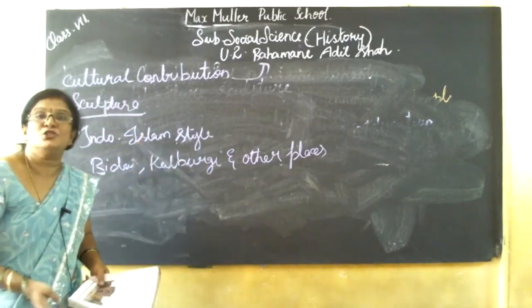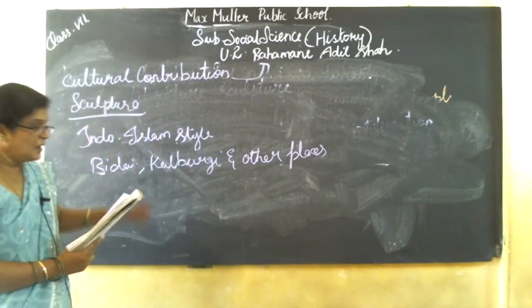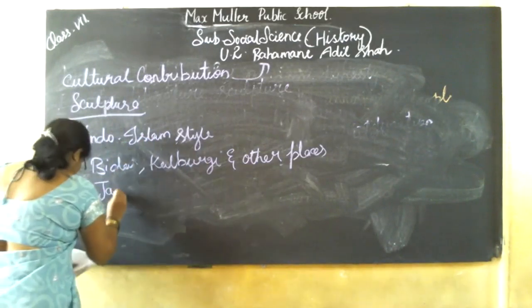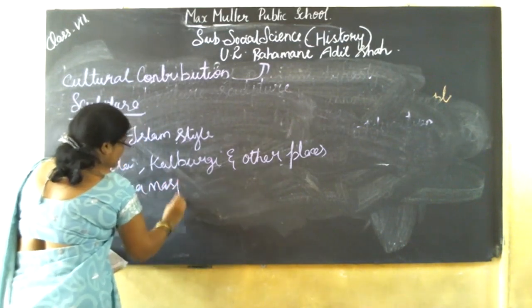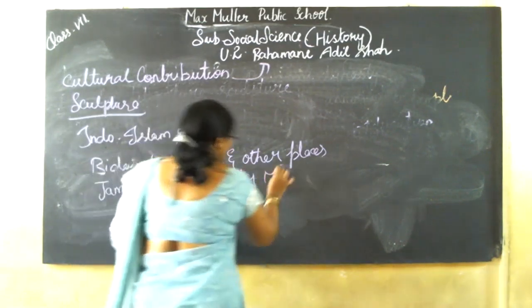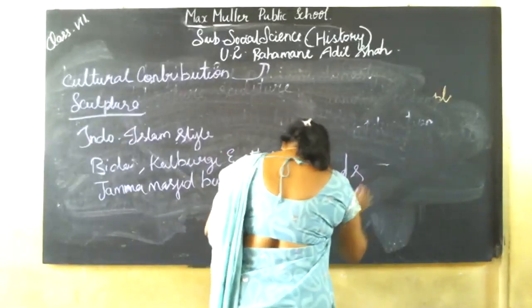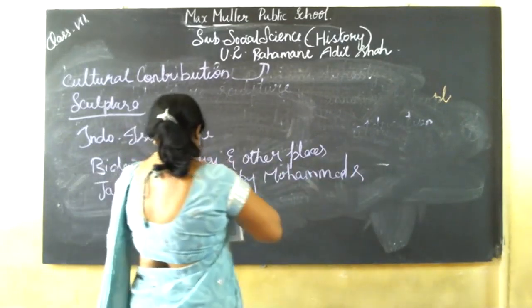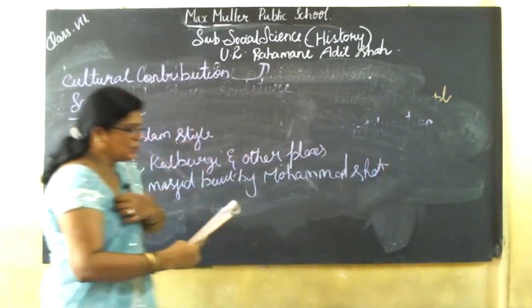The first contribution of the Bahmani dynasty is the Jama Masjid. Jama Masjid was built by Muhammad Shah.